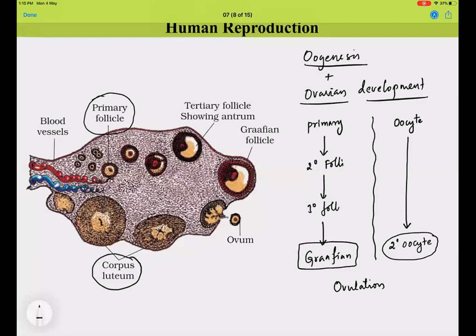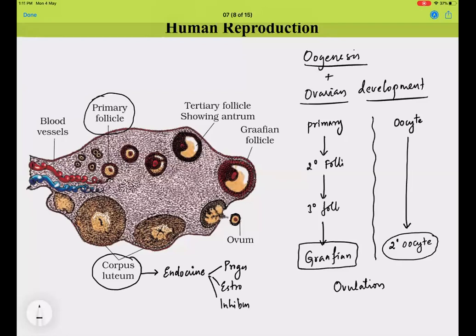The leftover part of the Graafian follicle after ovulation is called the corpus luteum, which is now going to function as an endocrine gland, which releases certain hormones called progesterone, estrogen, and inhibin.